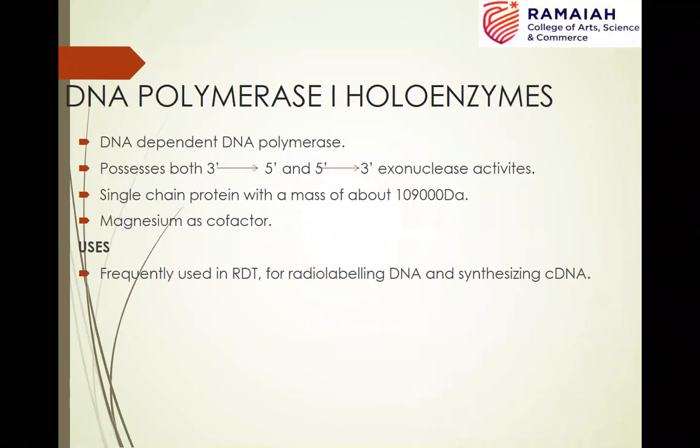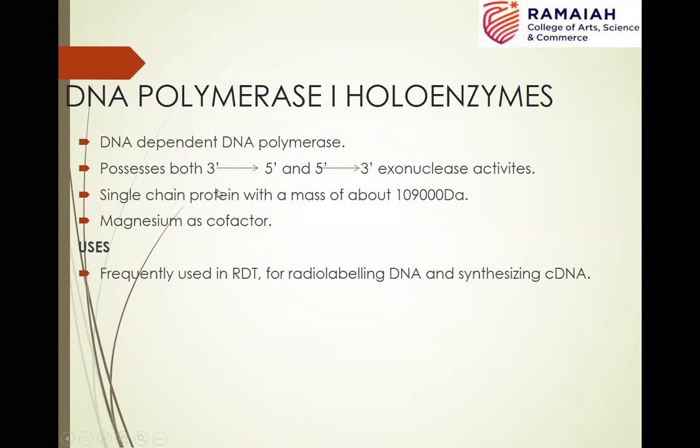Next important enzyme which we see, our next important DNA modifying enzyme is DNA polymerase 1 holoenzyme. About this enzyme, its properties we have studied in detail during the DNA replication process in the previous semester, and how it is used for modifying the DNA. This is DNA dependent DNA polymerase, and what are the activities of this DNA polymerase 1?